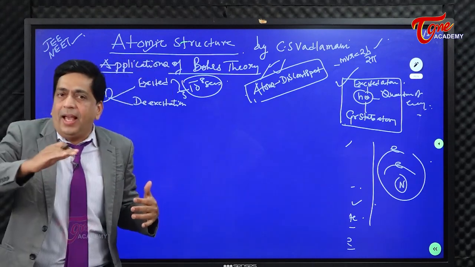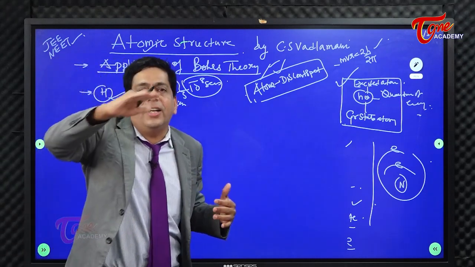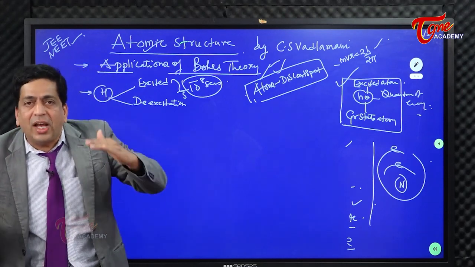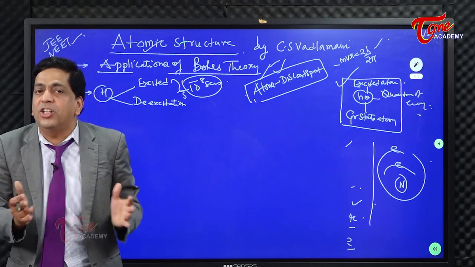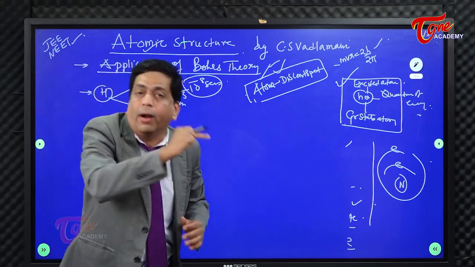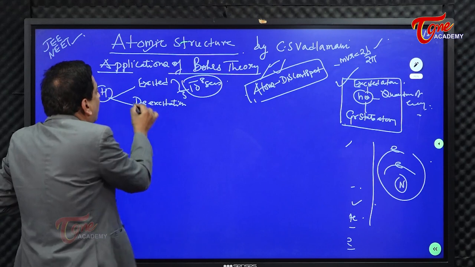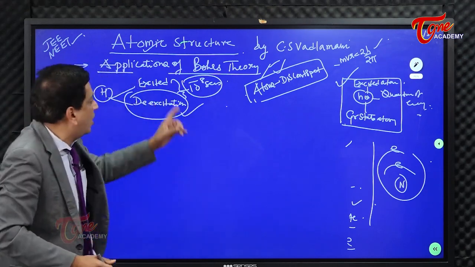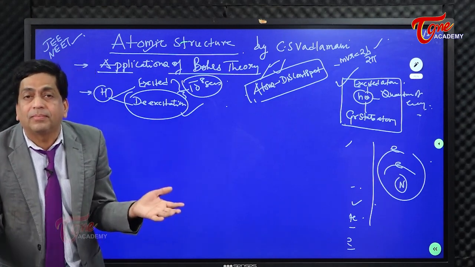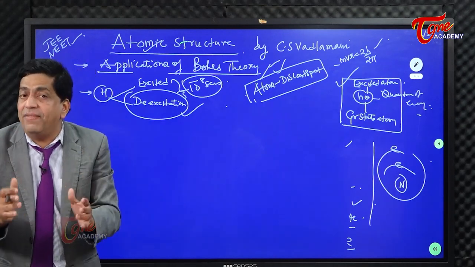Even though the electrons have risen to different excited states, say second, third, fourth, fifth, sixth, seventh, I'm not interested in which excited state the electron has gone to. I am focusing on the de-excitation process, which begins in an average time of 10 power minus 8 seconds.